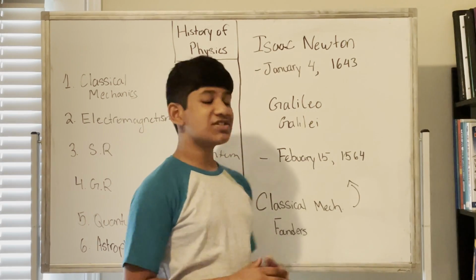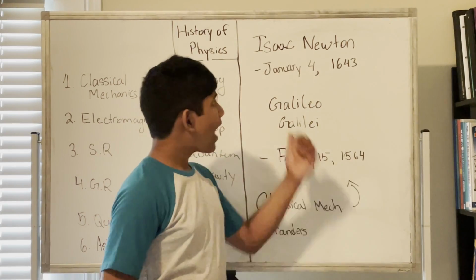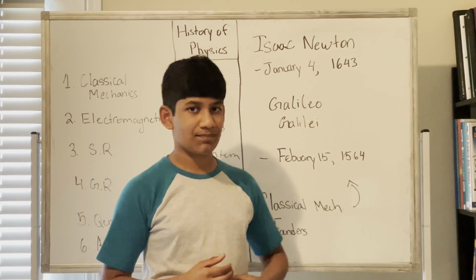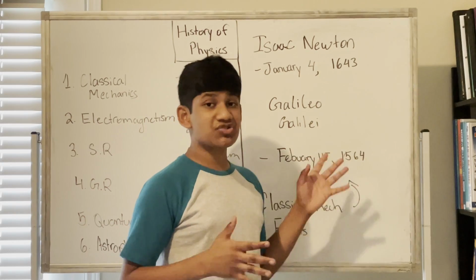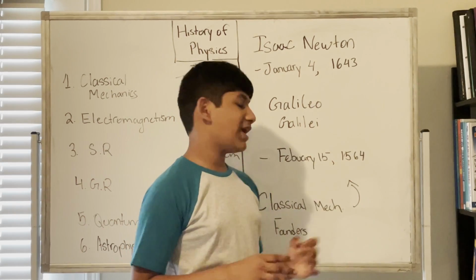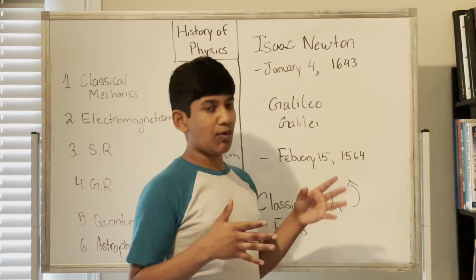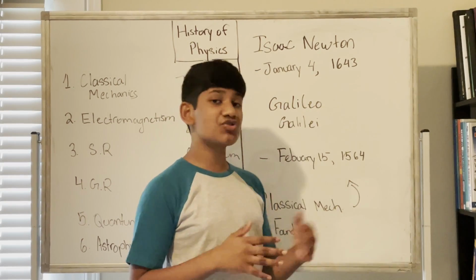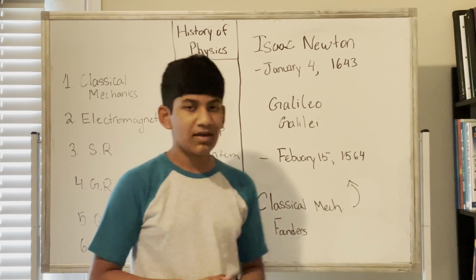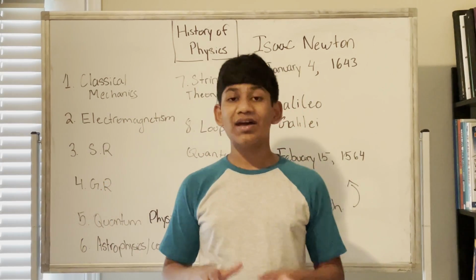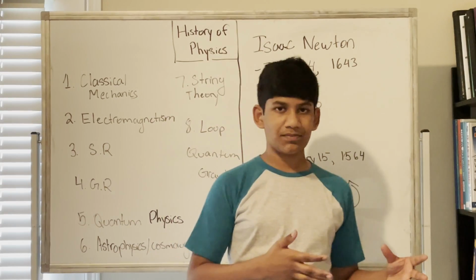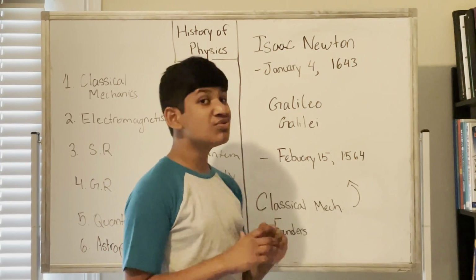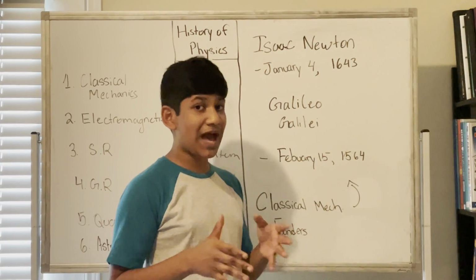So who are the founders of classical mechanics? Well, Isaac Newton and Galileo Galilei are regarded as the main founders of classical mechanics. Both of them were also astronomers, because Galileo Galilei created a telescope, which was very important, and Isaac Newton created the reflector telescope, which is a little bit more advanced than the telescope Galileo Galilei created. Now, Isaac Newton and Galileo Galilei did more than just create telescopes. For example, Galileo Galilei proved Aristotle wrong, and Isaac Newton developed much of the classical physics we have today.